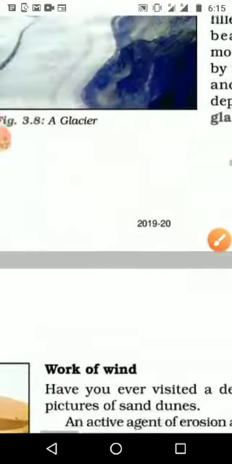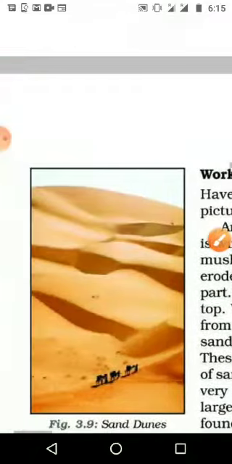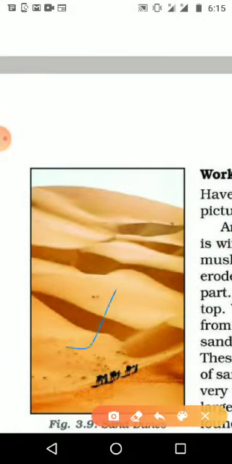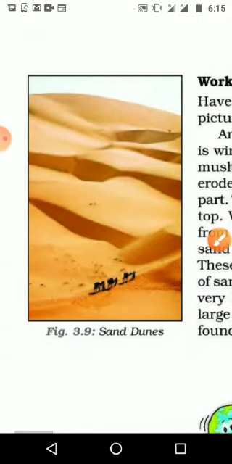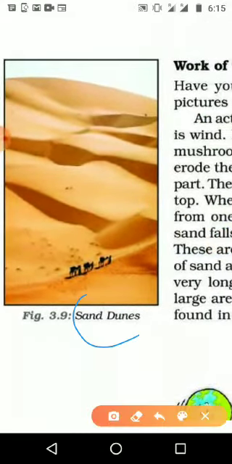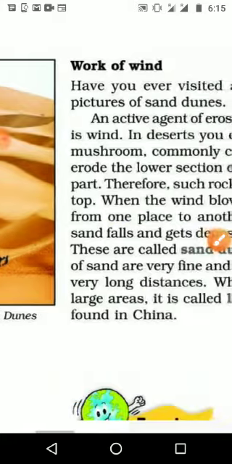Then we are moving to the next part, that is the work of wind. Especially in the desert region, we can see that very nicely. Here the picture of sand dunes is given. That is one thing we want to study in this part, the work of the wind.